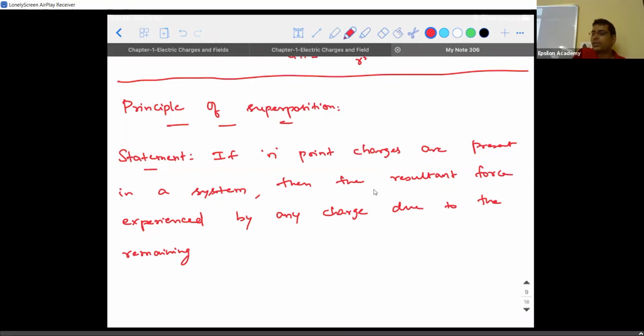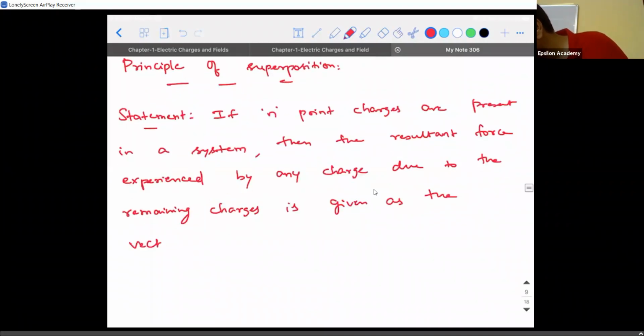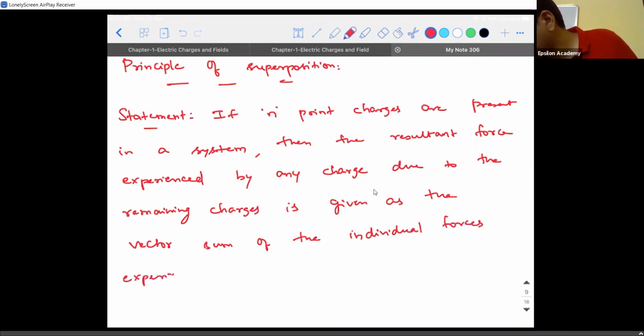So the force experienced by any charge due to the remaining charges is given as the vector sum of the individual forces experienced by the charge due to the system.